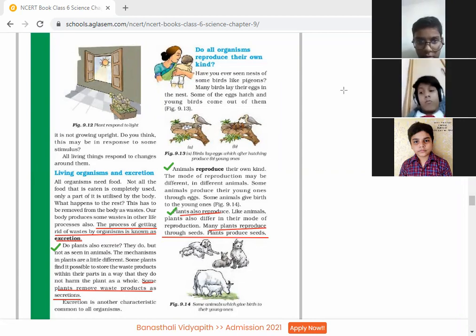So children, we have learned all the characteristics of living organisms: they move, they need energy, they show growth, they excrete, and they reproduce. These are all the characteristics of living organisms.